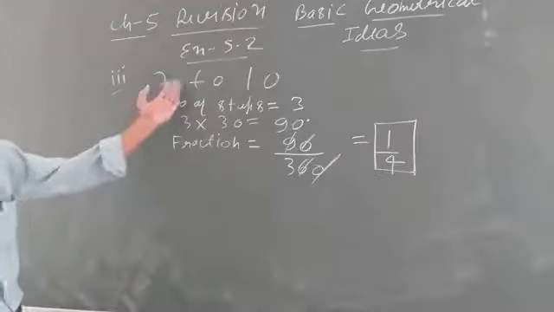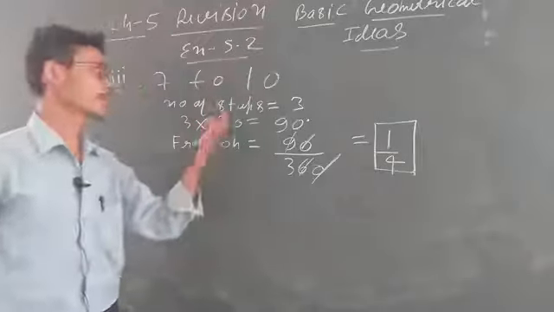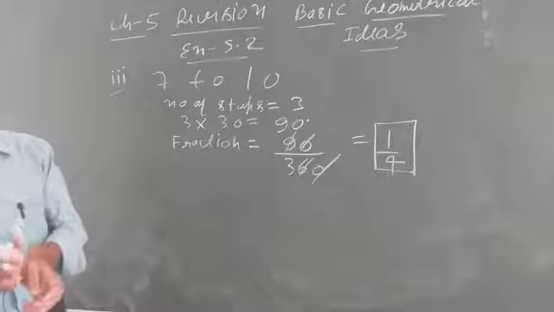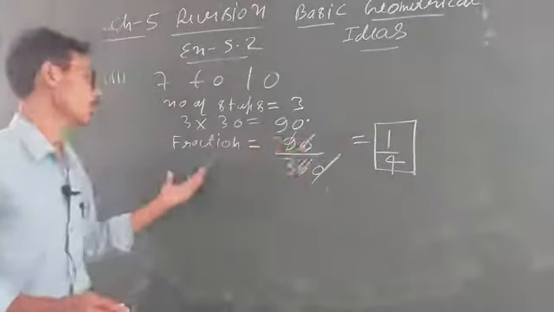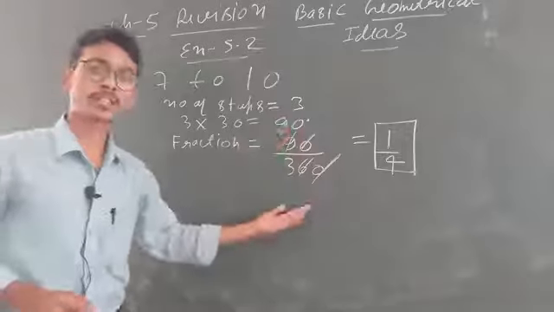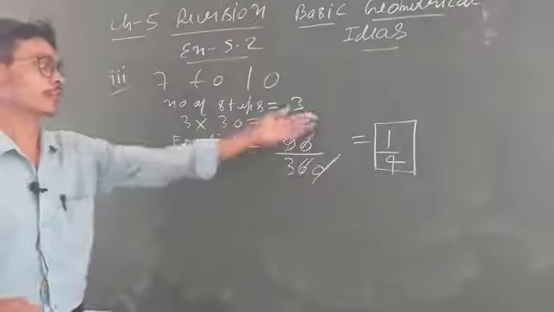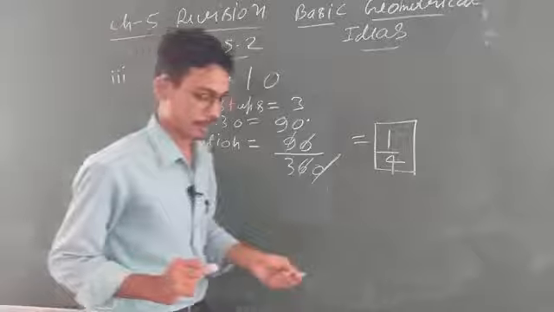What I explained: from 7 to 10, count 3 steps. One step consists of 30 degree. Clear? So 30 degree. Now 3 threes are 90. Now we have to find out the fraction: 90 upon 360, student. Clear? This will come 1/4. Clear students?